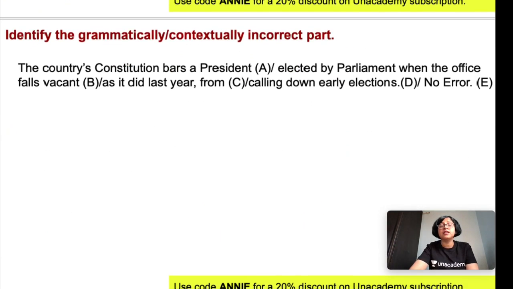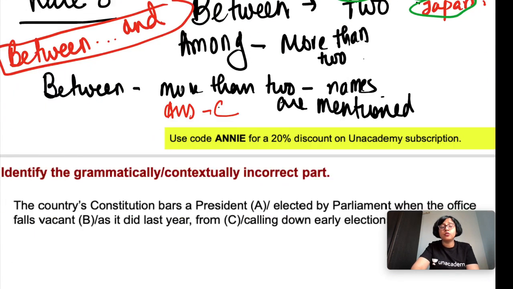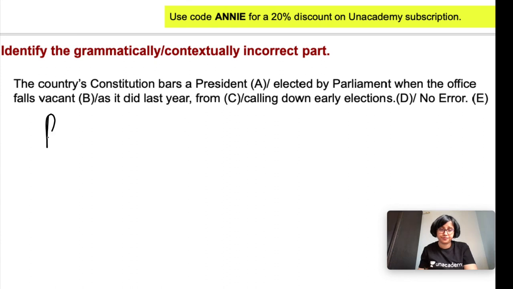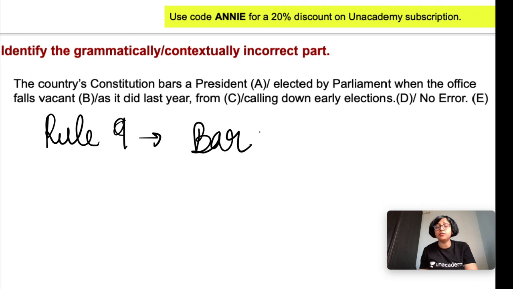Next question. The country's constitution bars a president elected by parliament when the office falls vacant, as it did last year, from calling down early elections. Okay. So, the country's constitution, now here we will again learn one rule. Rule number 9 is after bar, what should you use? From. Debarred from, barred from. Okay.